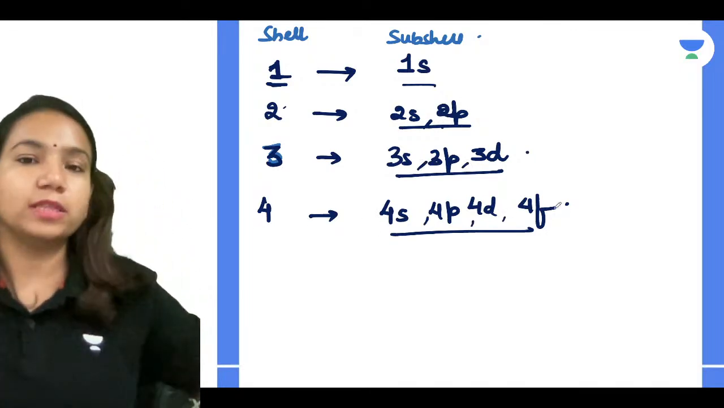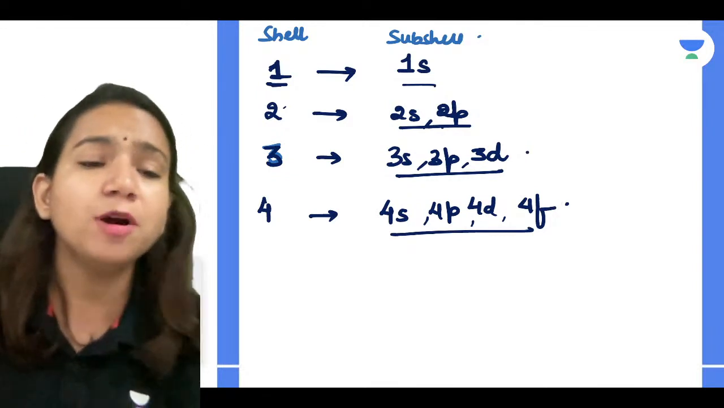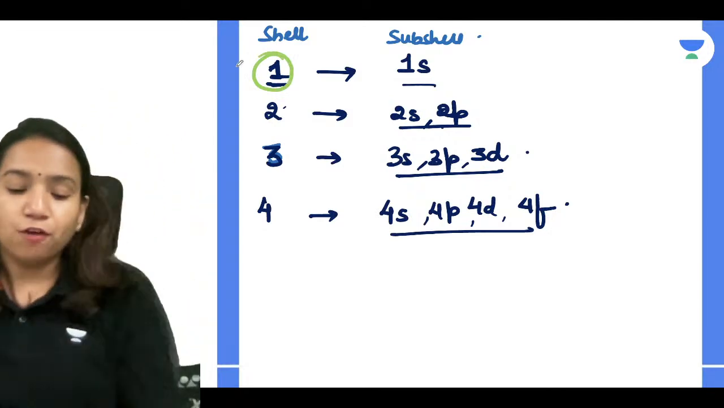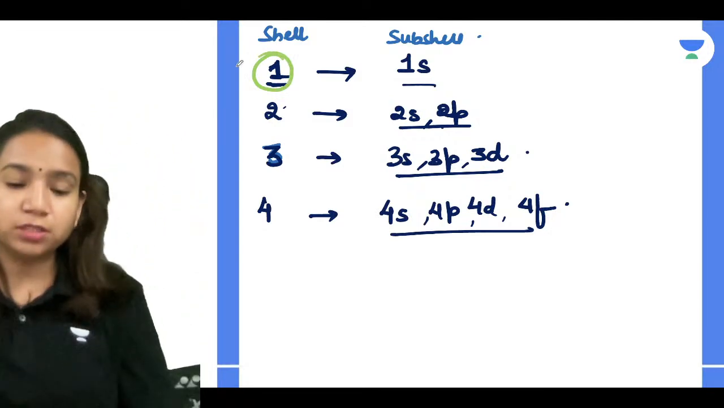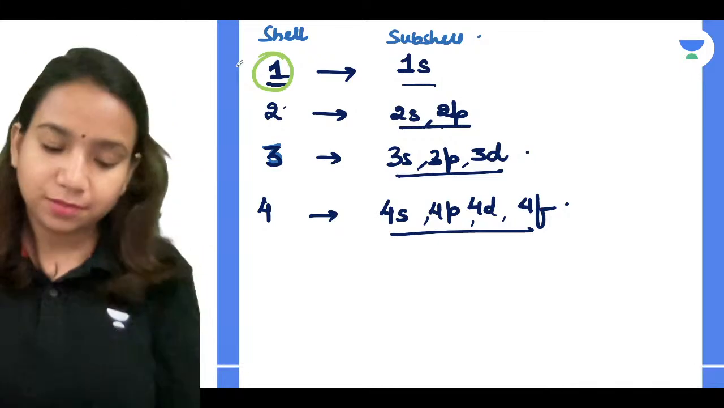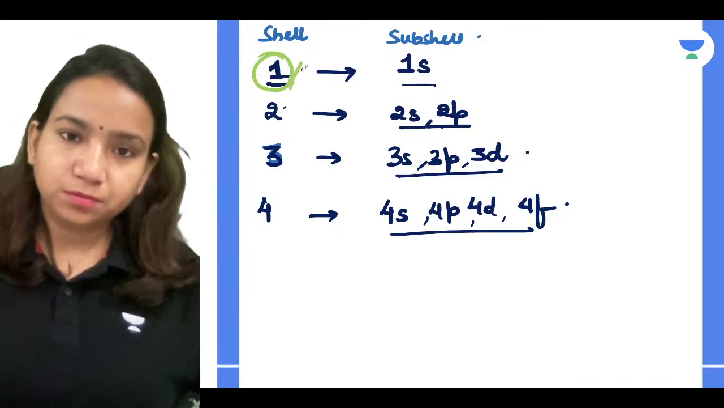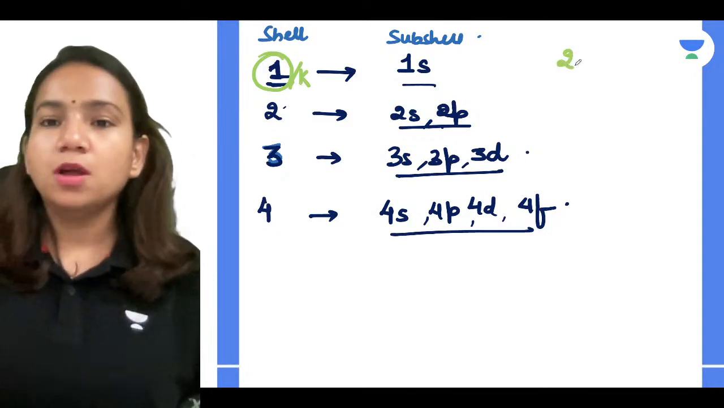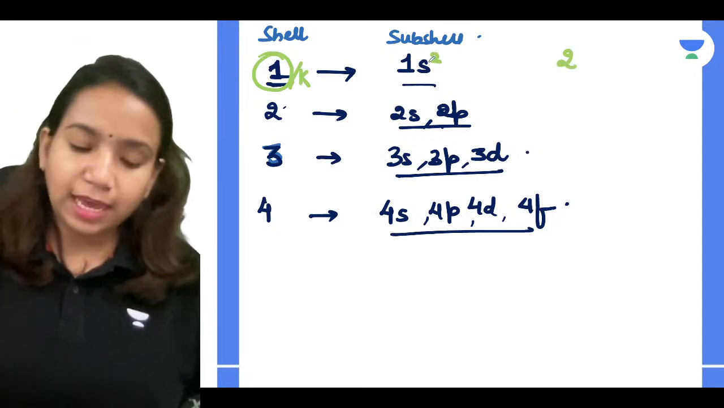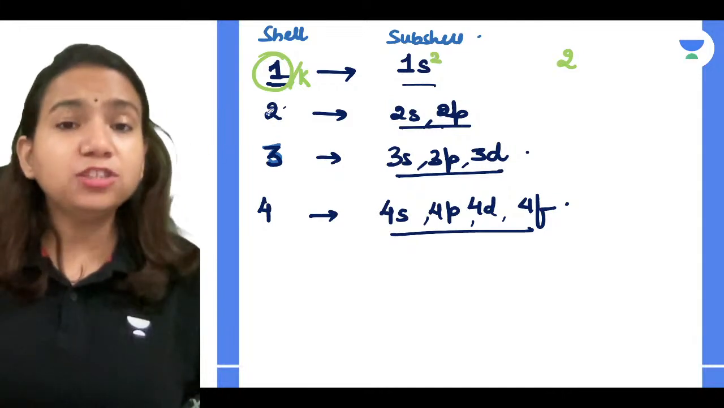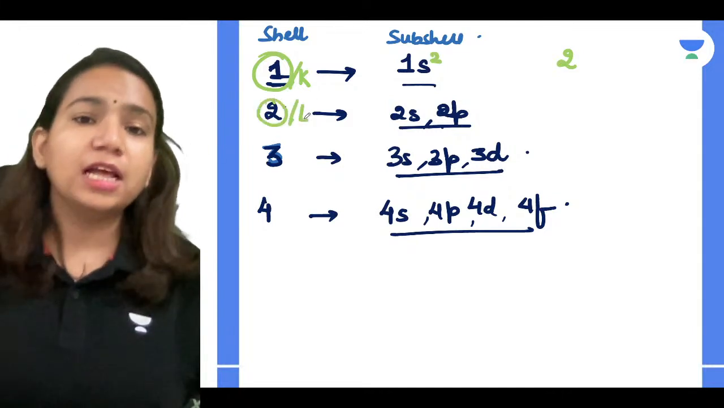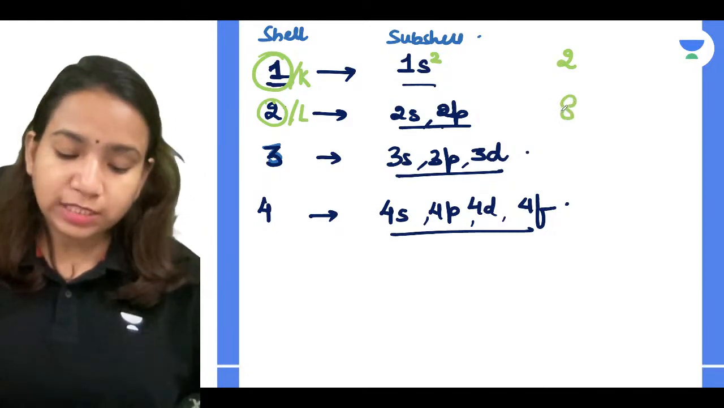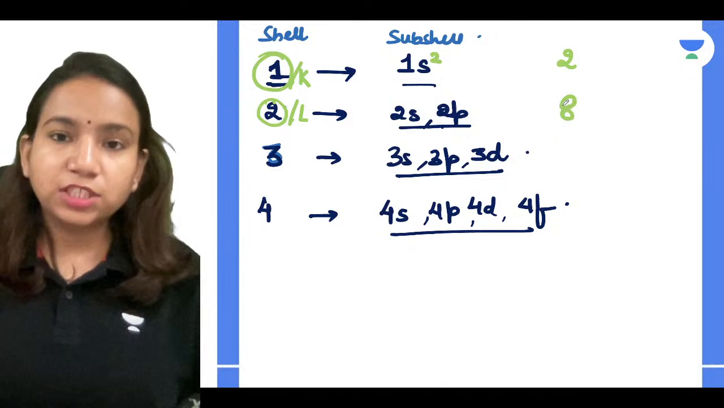Now let's clear one thing here, guys. You remember the first shell can have maximum how many electrons? Tell me, guys. First shell, which we used to call the K shell, how many electrons can it have? Maximum 2, no? So where are those 2 electrons present? In the s orbital. The second shell, which we also call the L shell, can accommodate maximum 8 electrons, no? Now how are these 8 electrons distributed?